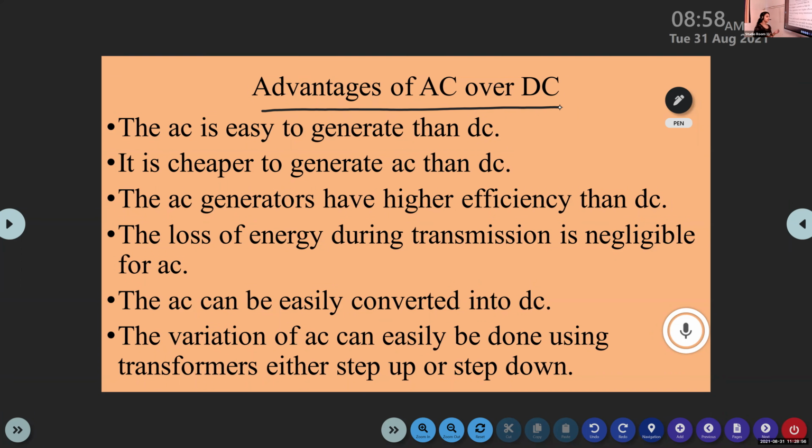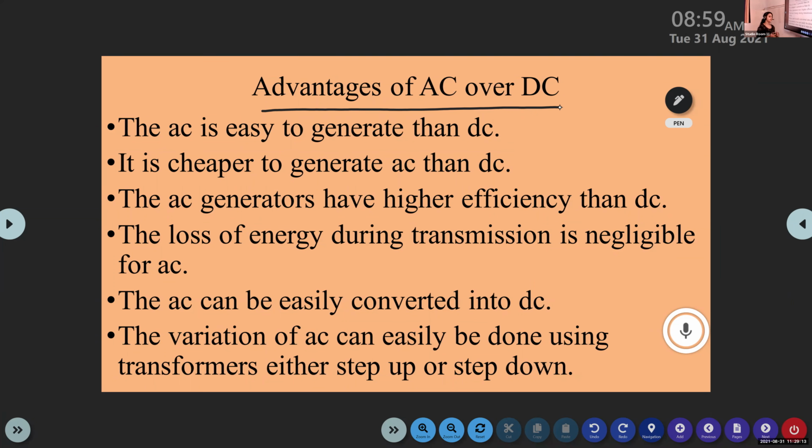And the alternating current can be easily converted into DC, but the reverse process is not possible. Alternating current can be converted into direct current, but the direct current cannot be converted into AC. That is one of the disadvantages of DC, direct current.